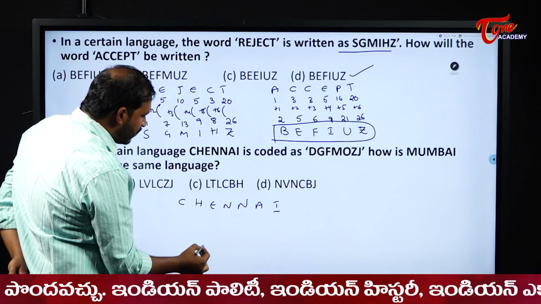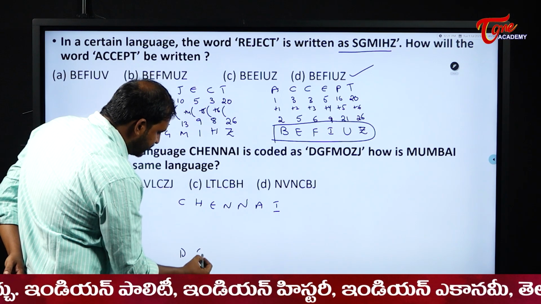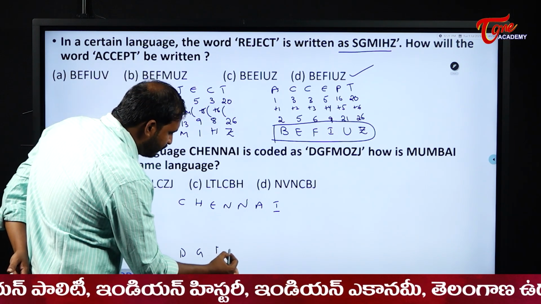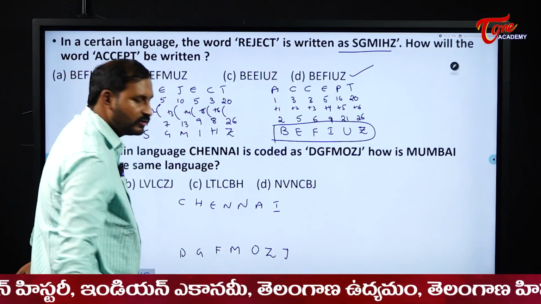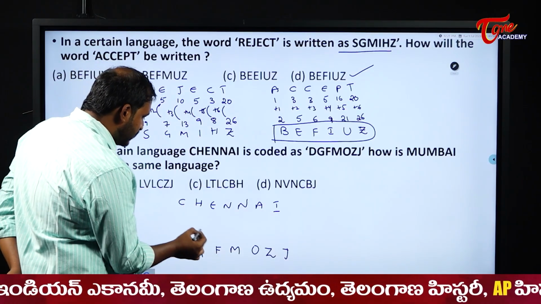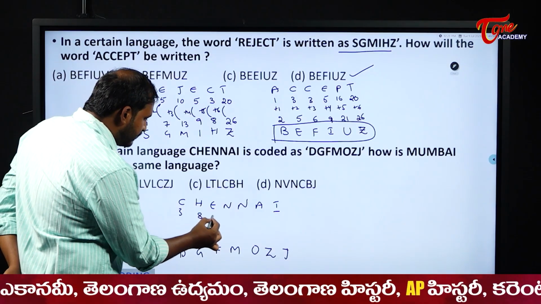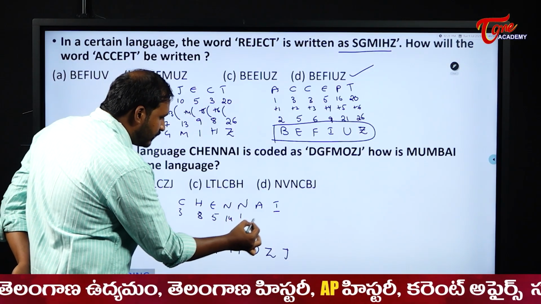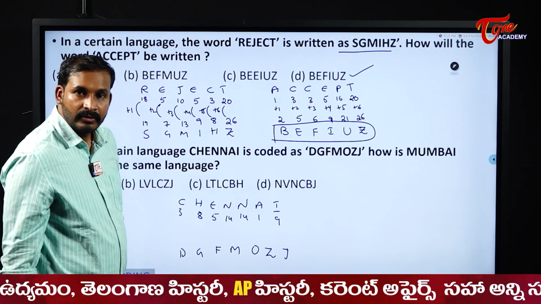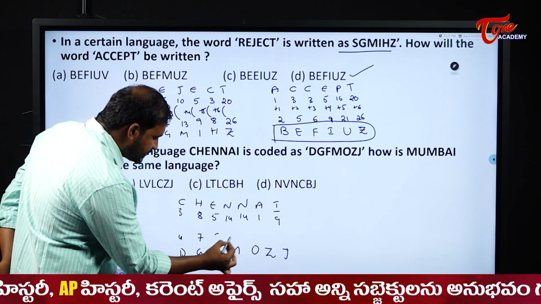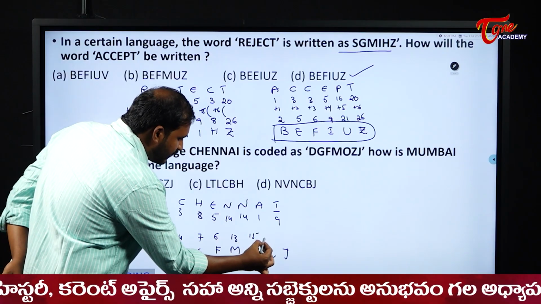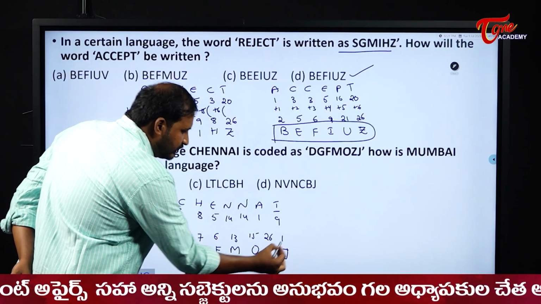Chennai is coded as what for us here? D, G, F, M, O, Z and J. Now what are the place values for us? 3, 8, 5, 14, 14, 1 and 9. Okay, now what happens here for us? 4, 7, 6, 13, 15, 26 and 10.